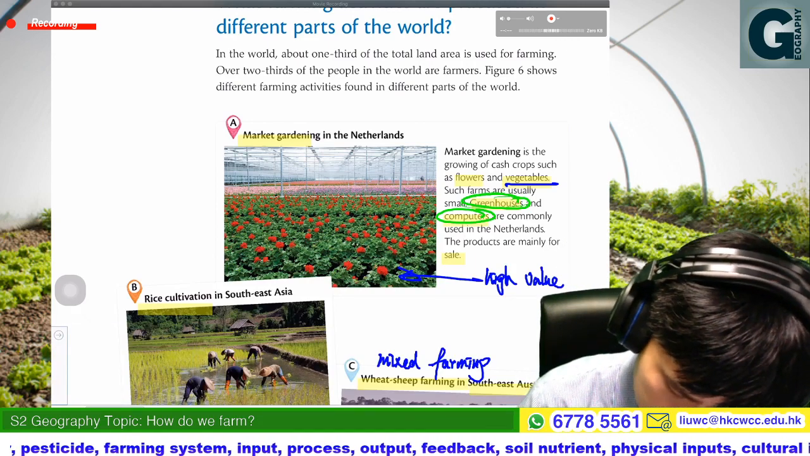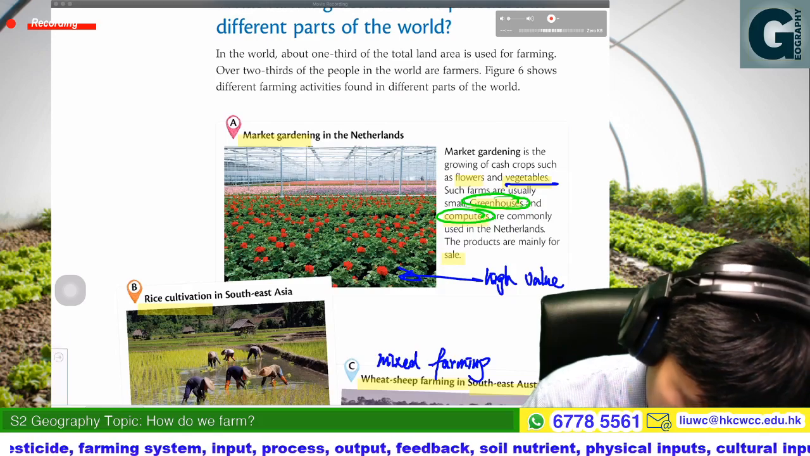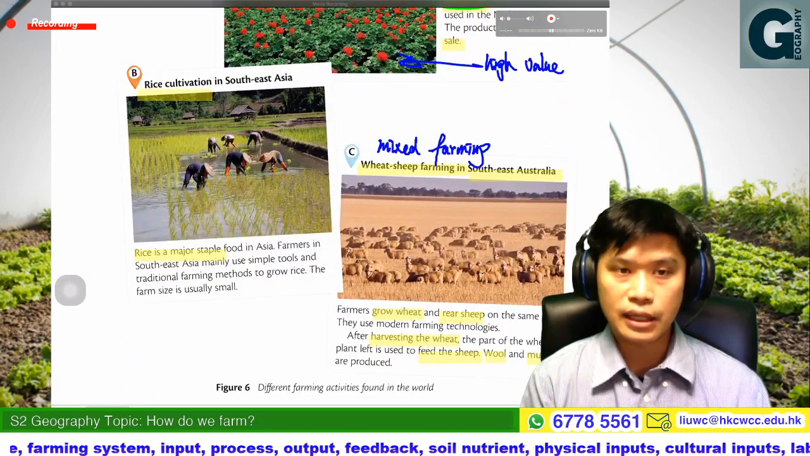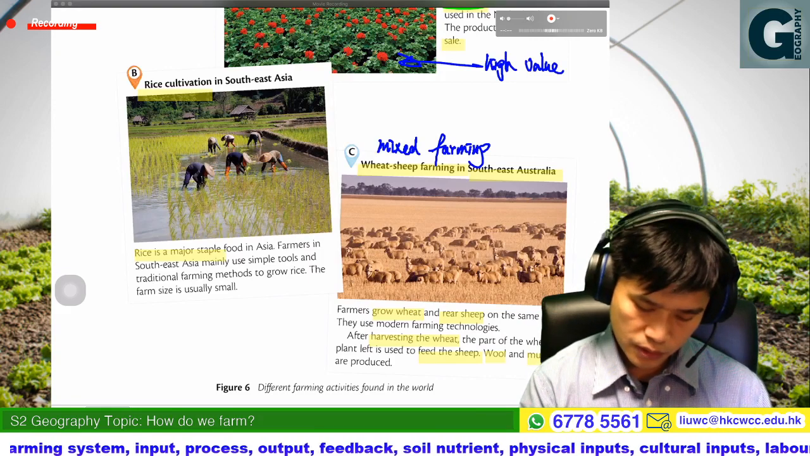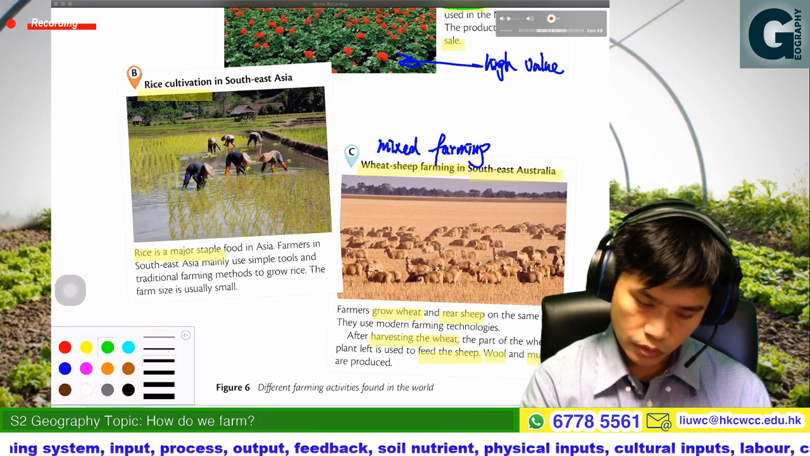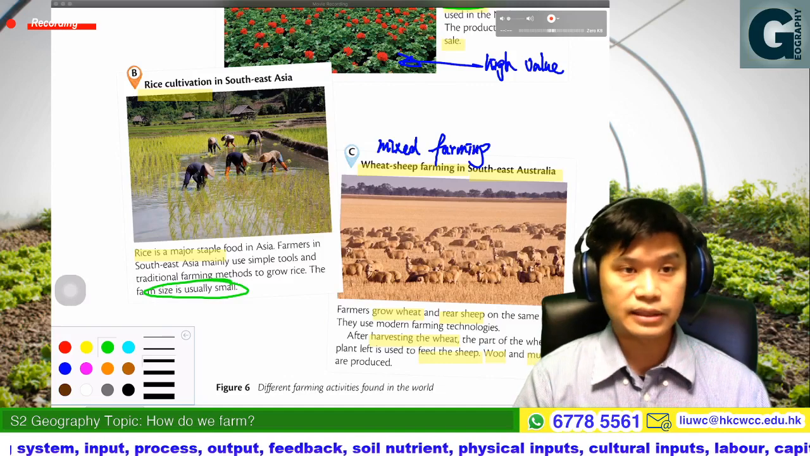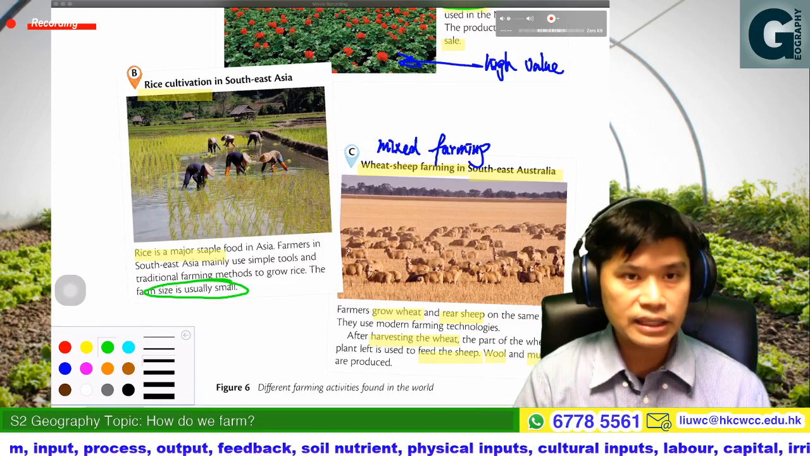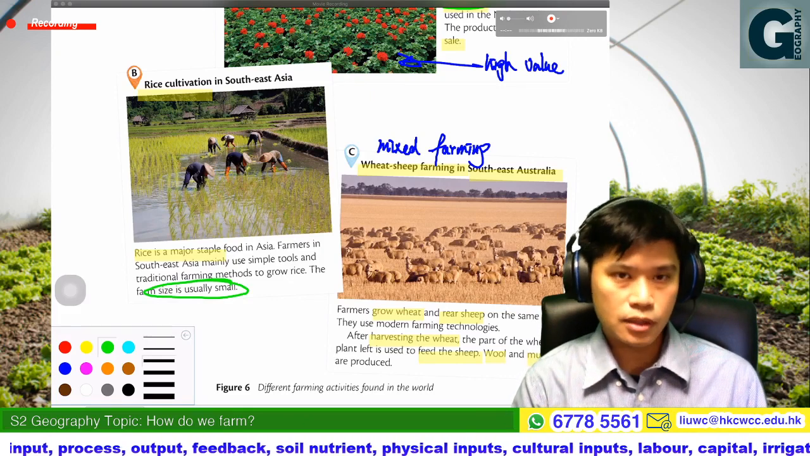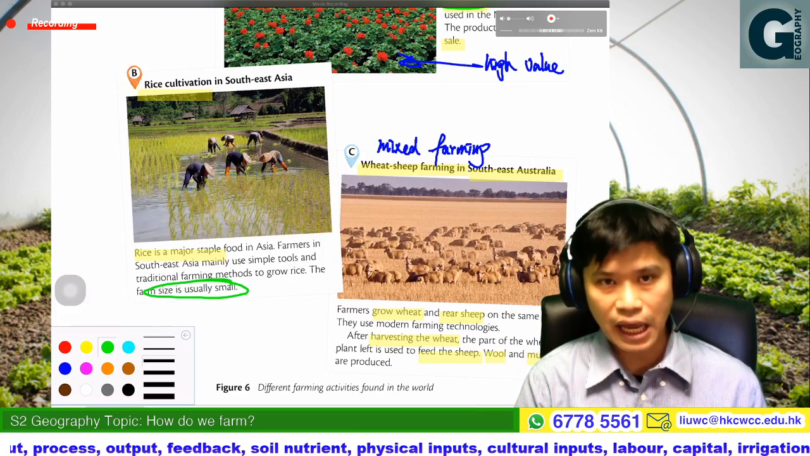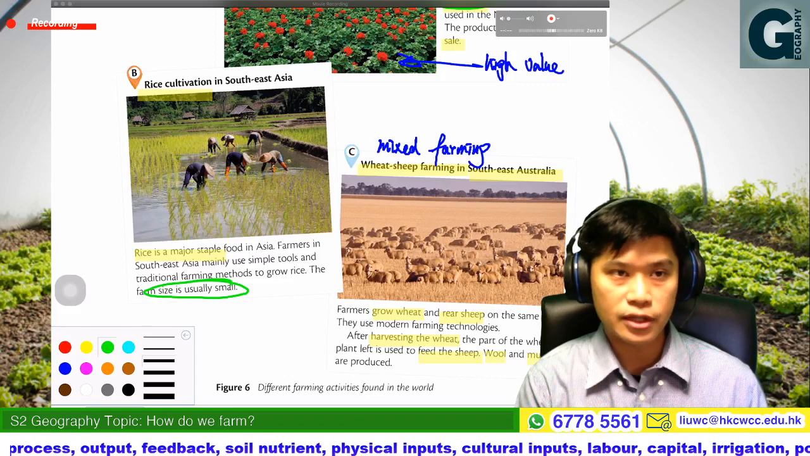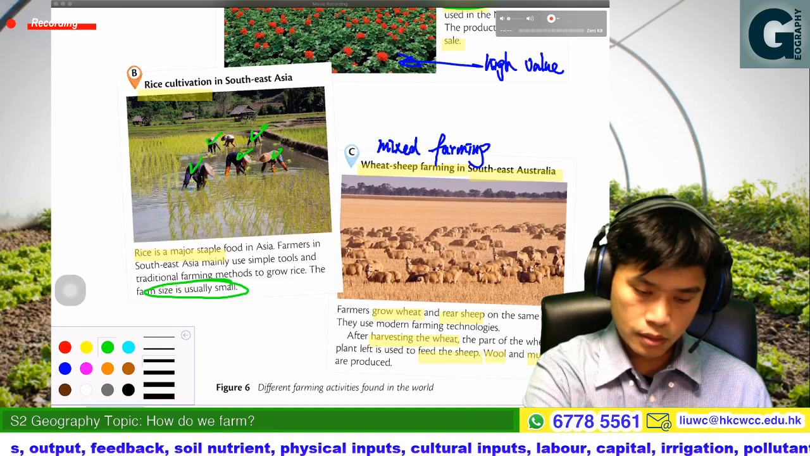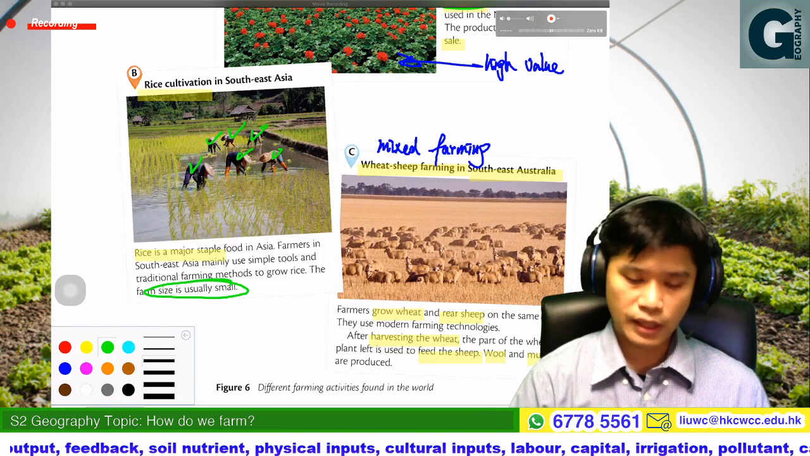And then the second one, rice cultivation, is also an intensive farming. Normally the farm size is small, and the input per unit of land is high, especially for B, the labor especially.